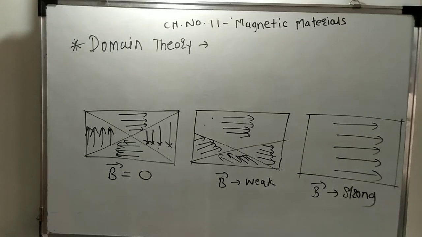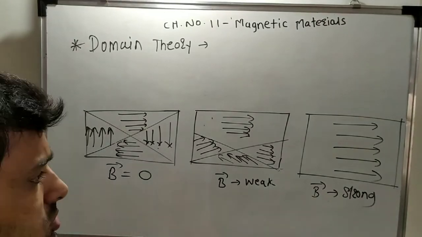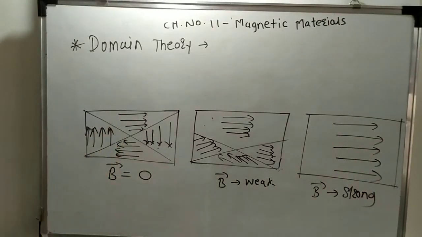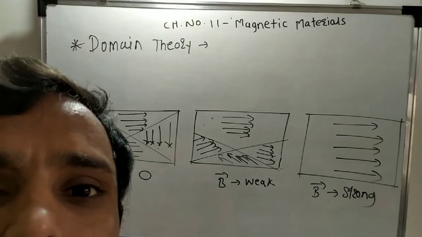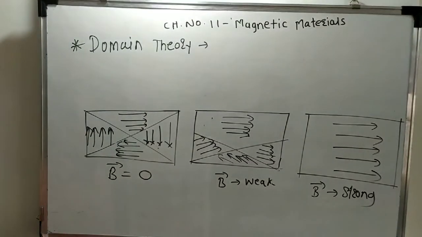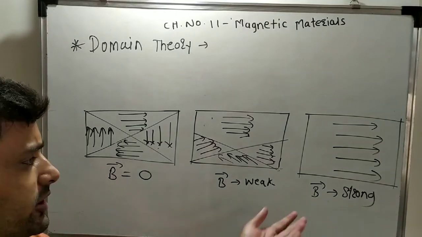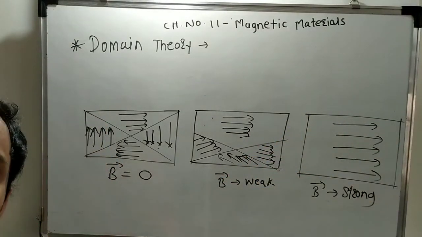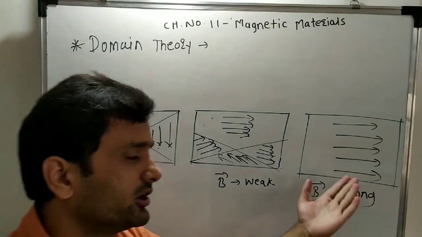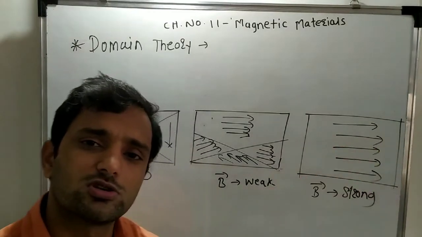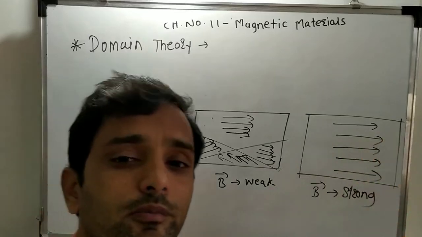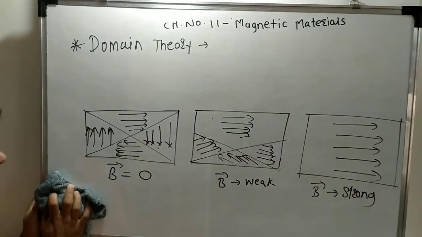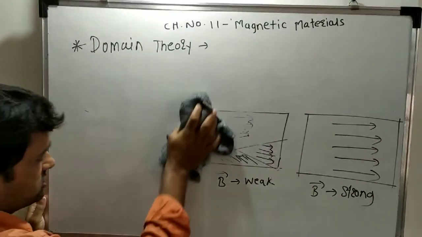Okay, now the next topic is what is the effect of temperature on ferromagnetic substance. Ferromagnetic substances are those used to make permanent magnets. Now what will happen if you increase the temperature of the ferromagnetic substance? If you heat it, what will happen to its magnetism? So this is the next topic.